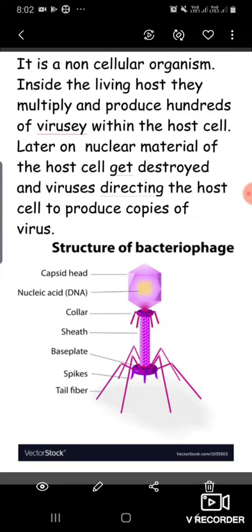Inside the living host, they multiply and produce hundreds of viruses within the host cell. Later on, the nuclear material of the host cell gets completely destroyed, and the viruses direct the host cell to produce copies of viruses. That means they are totally commanding the host cell by interrupting its mechanism and producing copies of more viruses.